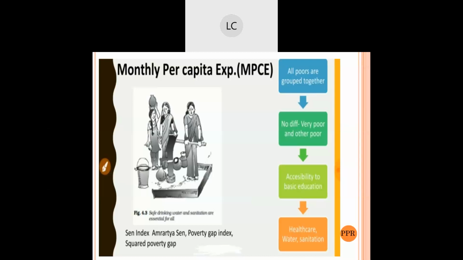Can you imagine exactly that these people are going to require so and so facilities, the basic requirements, accessibility to basic education or health, water, sanitization, or basic food, clothing, shelter? Can you identify the people over there? No, it is very difficult to identify the people over here.